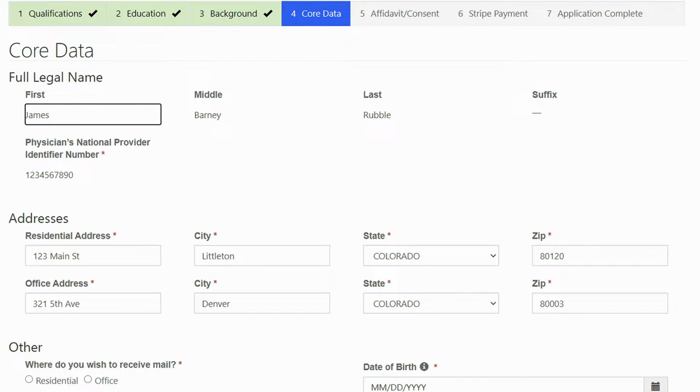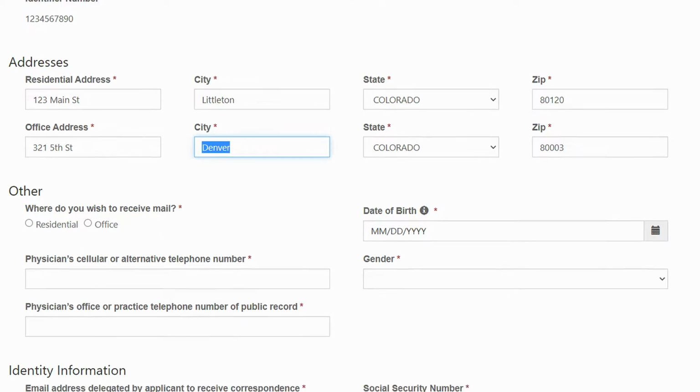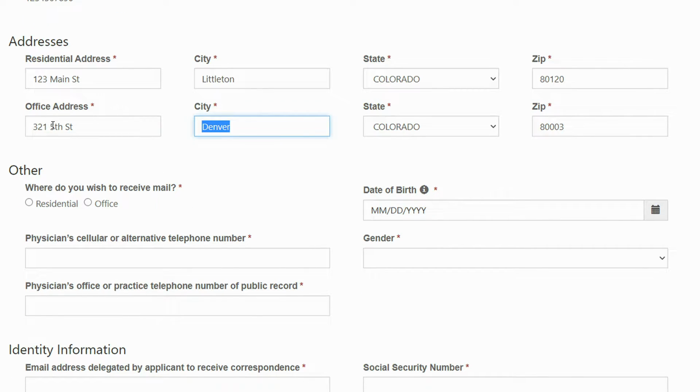This page is your core data or your demographic information. Again, it contains your name and MPI number at the top of the screen. These addresses were entered into the system on the first page. At this point, if you have a correction to be made, you can do that here. If you didn't answer on page 1 the employer information, you will be asked to put your office or your work address into this field.